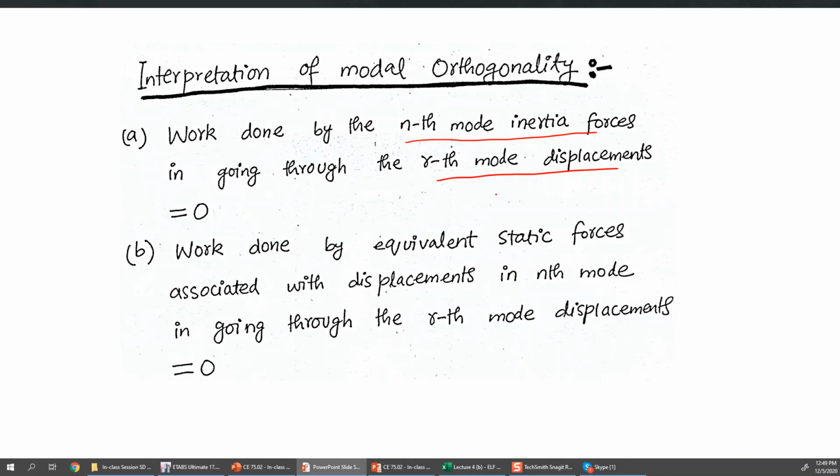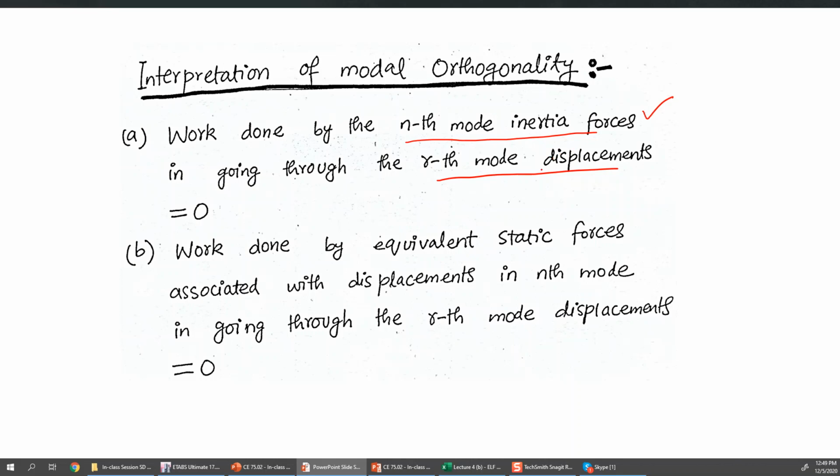The work done by nth mode's inertial forces will have a non-zero value only when you consider the displacements in the same nth mode.